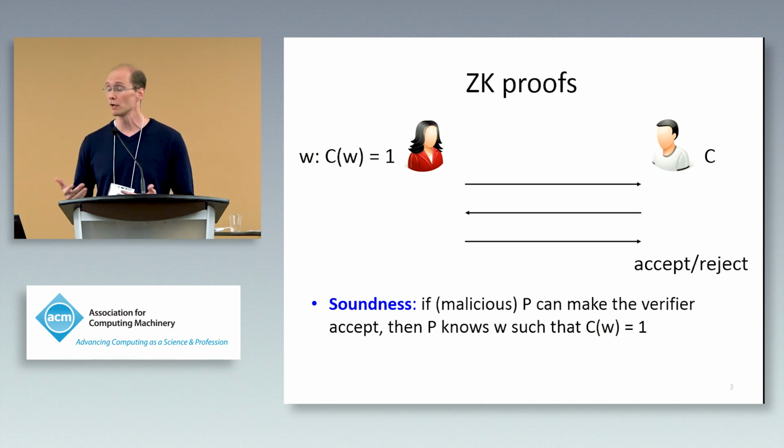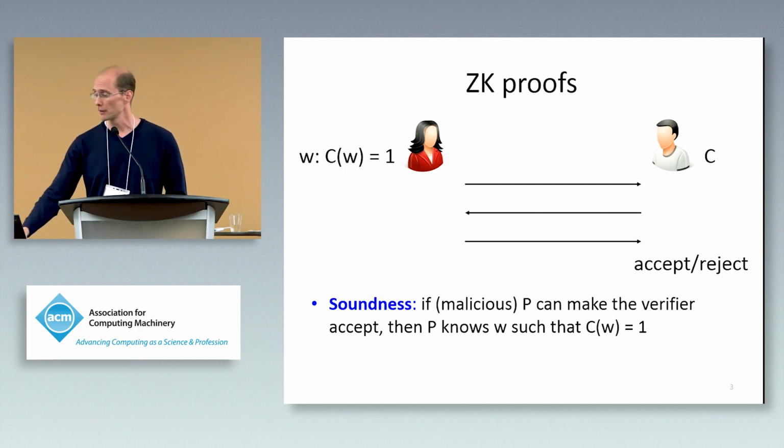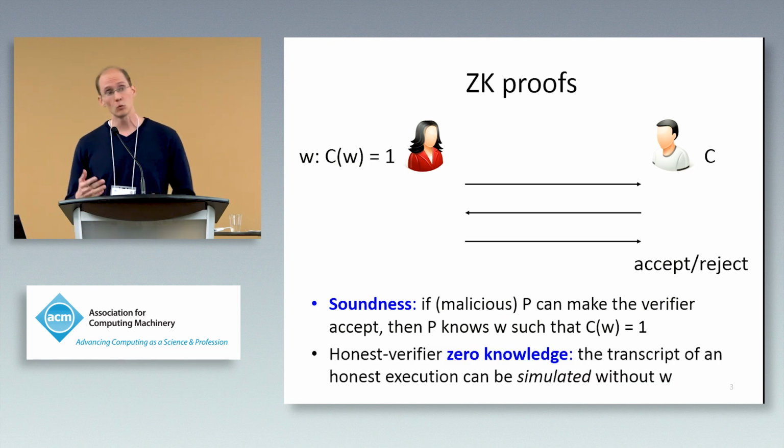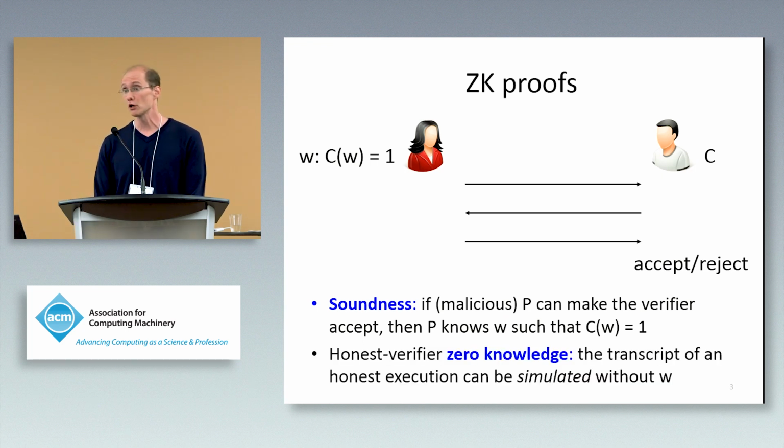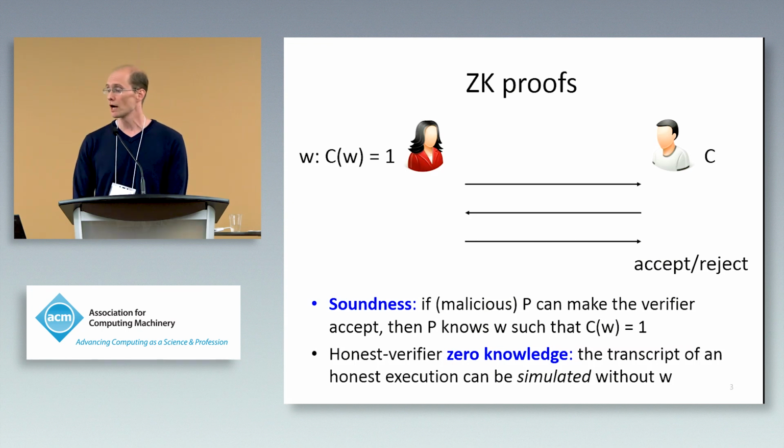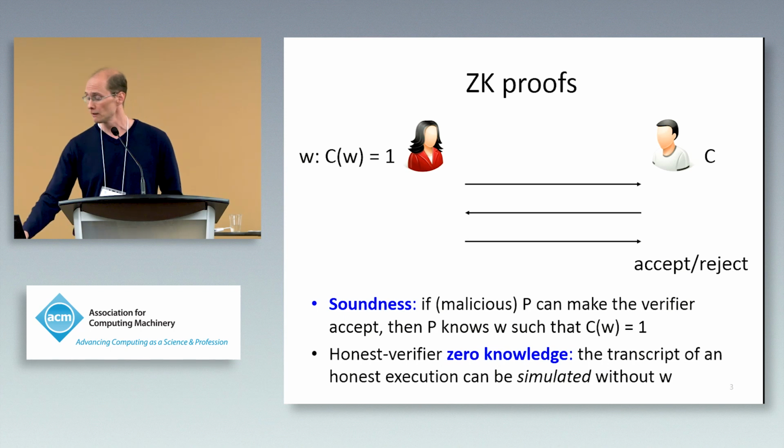And in particular, we'll also want something stronger, namely that we can extract from P a witness that the circuit evaluates to 1. And we'll also be looking for a slightly weaker notion of zero knowledge called honest verifier zero knowledge, which says that the transcript of an honest execution of the protocol can be simulated without knowledge of W. So this means that basically an interaction with an honest verifier doesn't reveal anything about the witness.